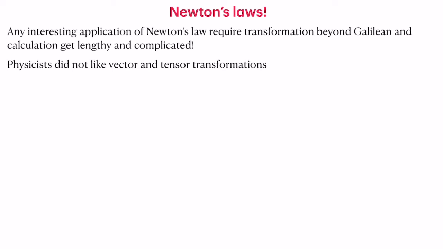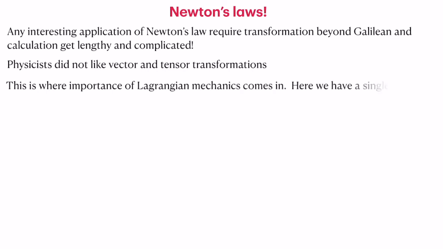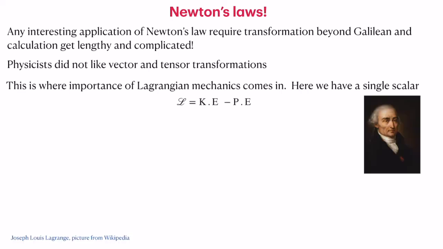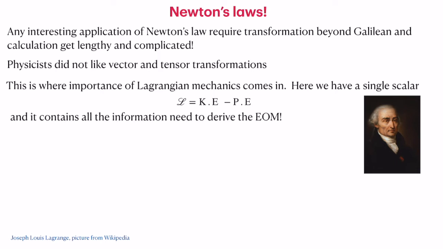To avoid all these difficulties, one of the methods developed was Lagrangian mechanics, where everything depends on a simple scalar. Once you have a Lagrangian, which is a scalar, basically kinetic energy minus potential energy, it serves as one fundamental scalar from which all the equations of motion can be derived.